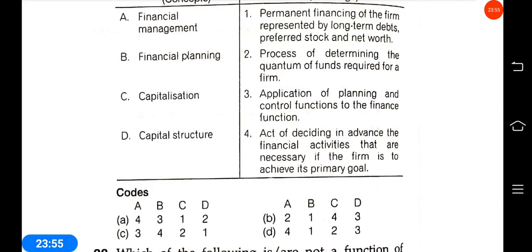Option A is 3, financial management for 3. Option C is correct. B is 4: financial planning, the act of deciding in advance the finance activities that are necessary for the firm. Okay, financial planning is the advance function. So B is 4. The answer should be C.